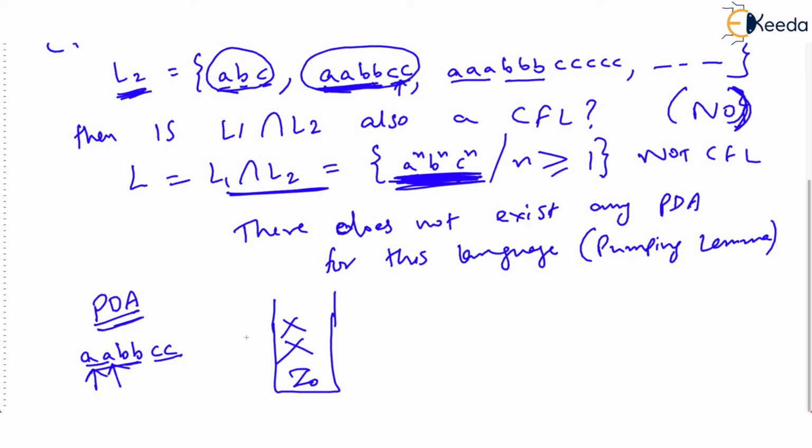Now the point is that the number of B's have to be matched with the number of A's. So for every B we will pop X. Now the question that remains is, what do we do for C? How do you know whether the number of C's is equal to the number of A's and B's? Because the stack has become empty. You have not left any traces of how many A's and B's there were. If it seems you have not understood, then in that case, just check.